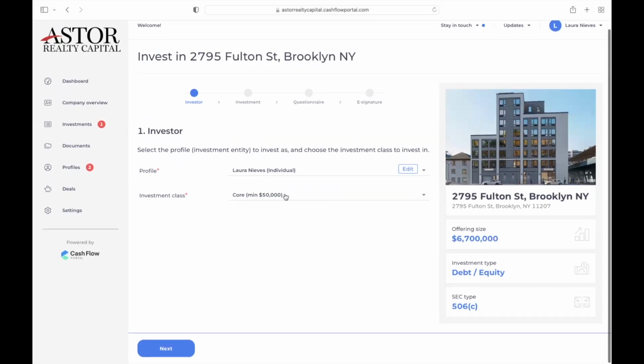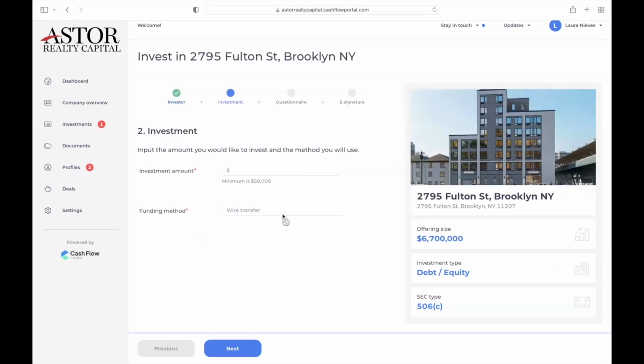So at the moment, I will proceed with core. So in this case, we'll put our investment amount. Funding method is pre-populated, as we do accept funding via wire transfers or ACHs. Instructions were also attached in the initial email, but you will receive them again as we proceed with this process.